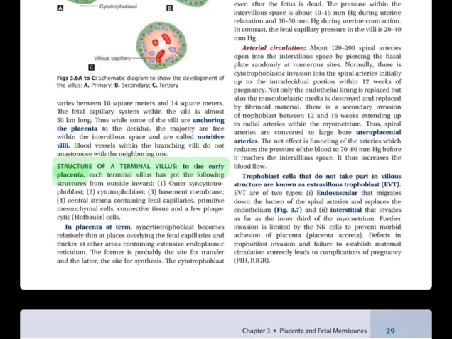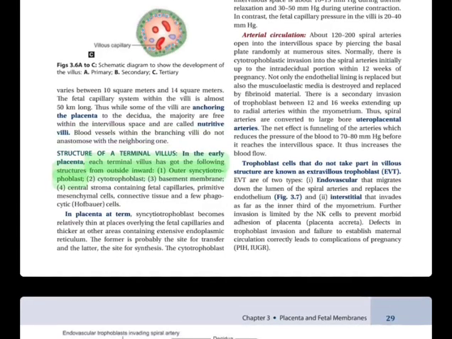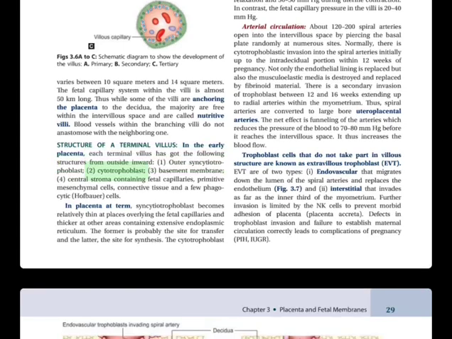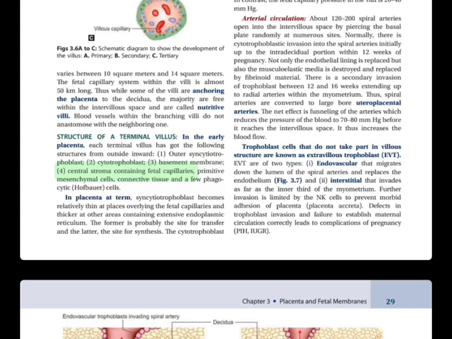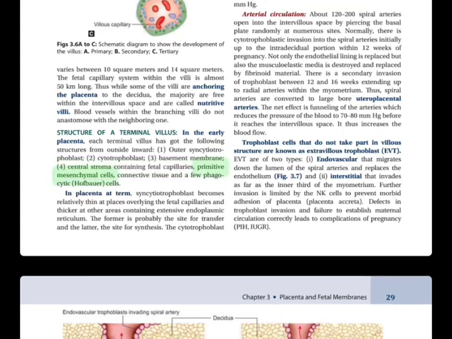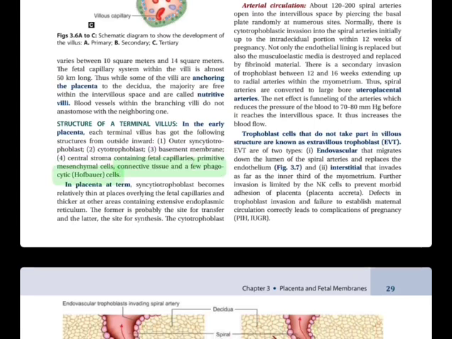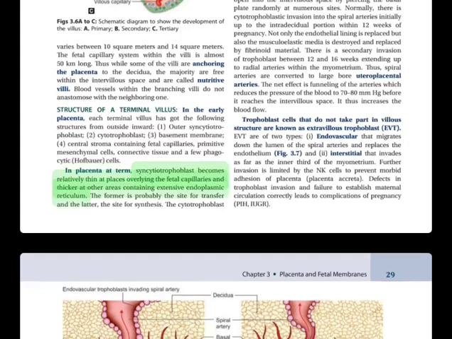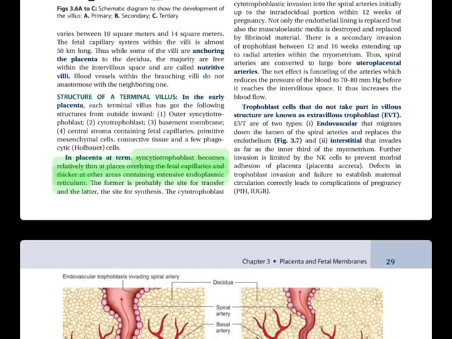In the early placenta, each terminal villus has the following structures from outside inward. 1. Outer syncytiotrophoblast. 2. Cytotrophoblast. 3. Basement membrane. 4. Central stroma containing fetal capillaries, primitive mesenchymal cells, connective tissue and a few phagocytic Hofbauer cells. In the placenta at term, the syncytiotrophoblast becomes relatively thin at places overlying the fetal capillaries and thicker at other areas containing extensive endoplasmic reticulum.